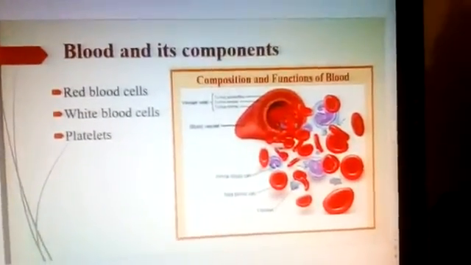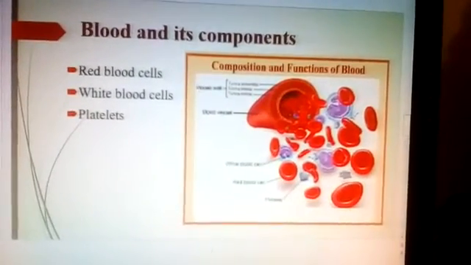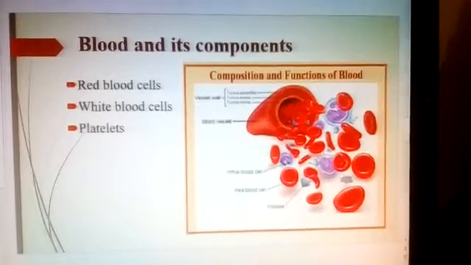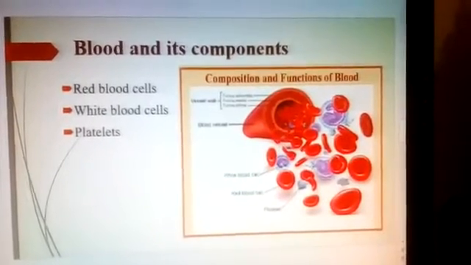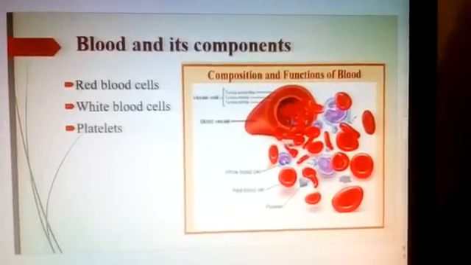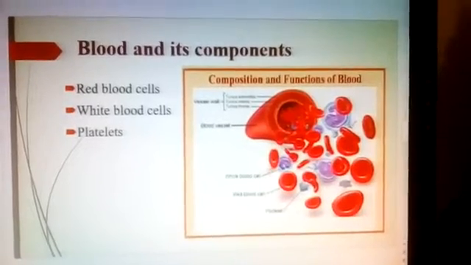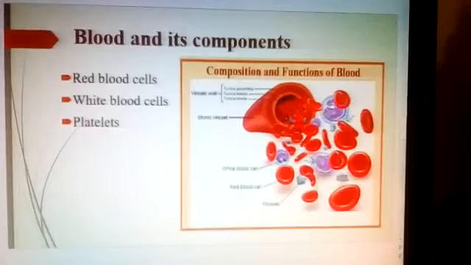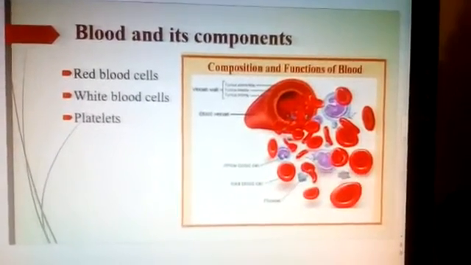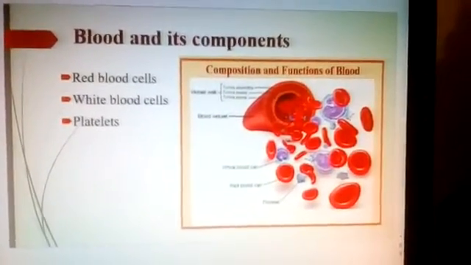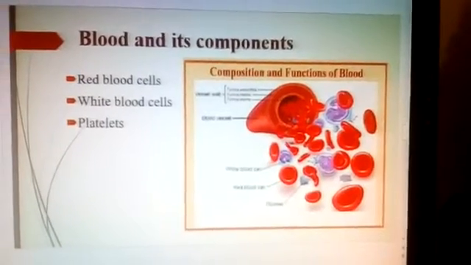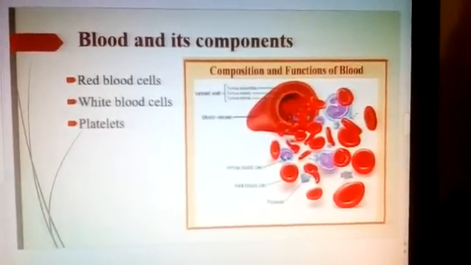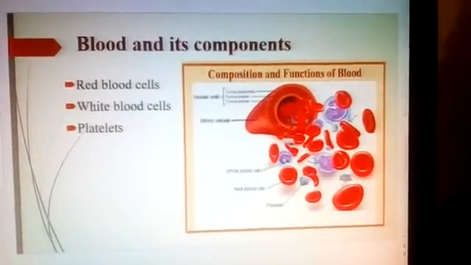And what is the function of the RBC now? It carries oxygen, it binds oxygen with it and transports it to all parts of the body and ultimately to all the cells. And it will be difficult to provide oxygen efficiently to all the cells of the body without hemoglobin. The presence of hemoglobin makes blood appear red. Why is the blood red in color? Because of the presence of the red pigment called hemoglobin.